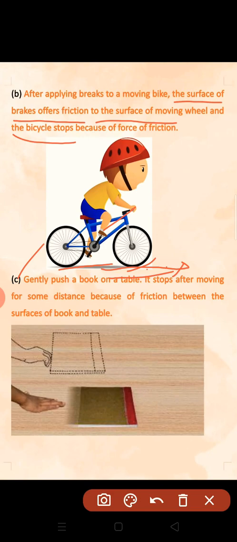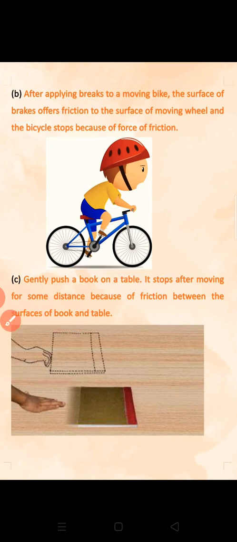Next, the third example: when you gently push a book on a table, it stops after moving some distance because of friction between the surface of the book and the table. See, the examples are given here. Suppose the book was kept here and you pushed it with your hand. When it starts moving, it suddenly stops because of the friction working between the surface of the book and the table.